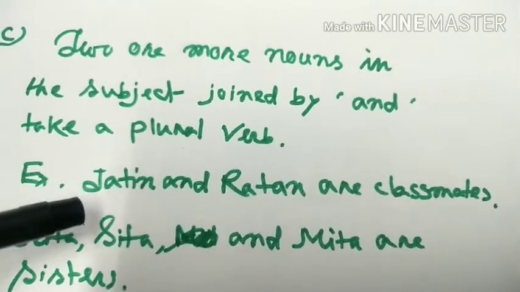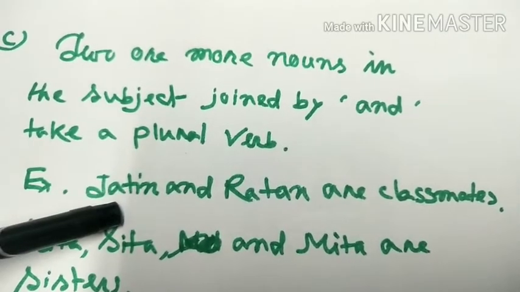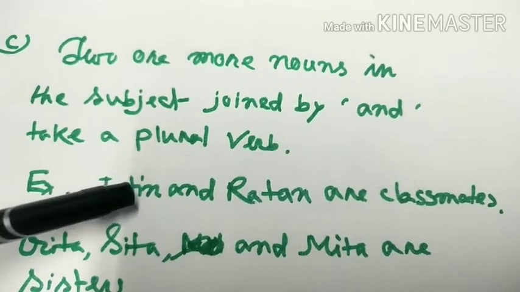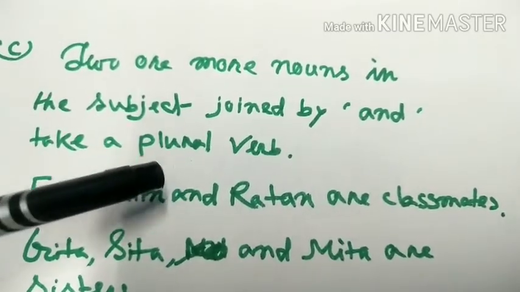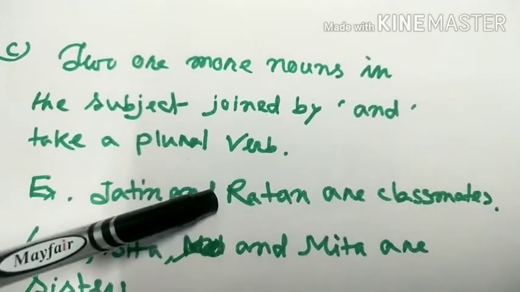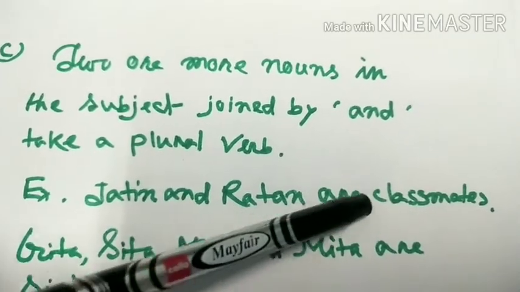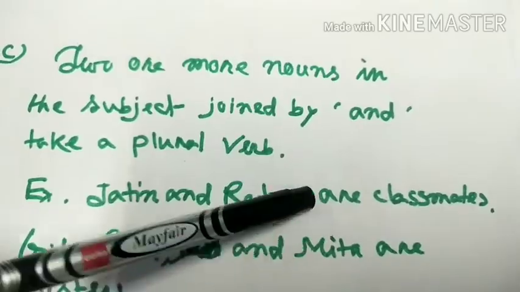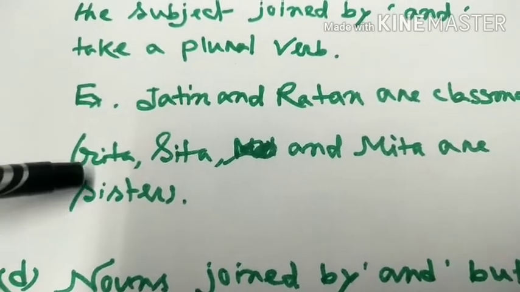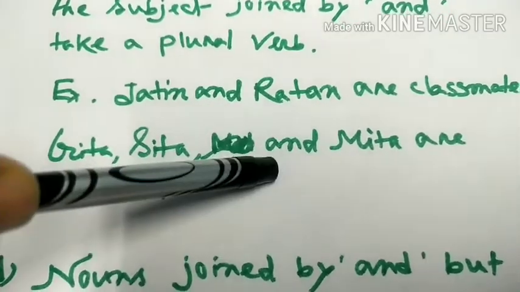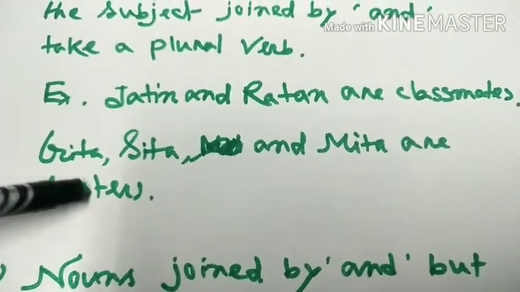That means if two or more subjects are joined by and, then we have to use the verb in plural form. Let me explain with the help of this example also. Geeta, Sita and Mita are sisters.